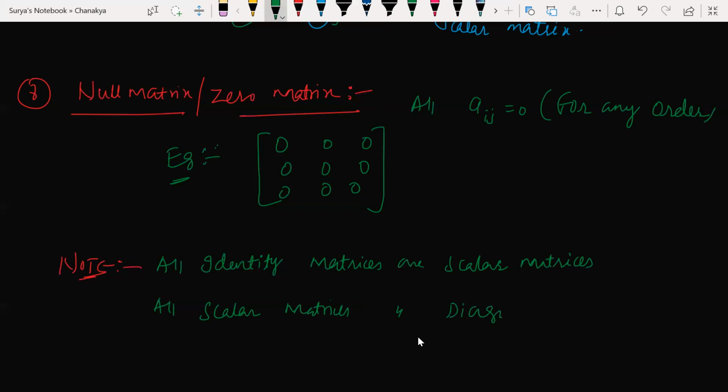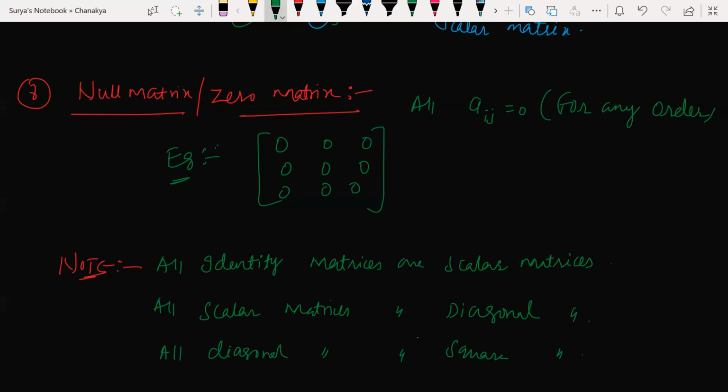Can I say? Isn't it? All diagonal matrices are square matrices. Correct? Any doubts? No, sir.